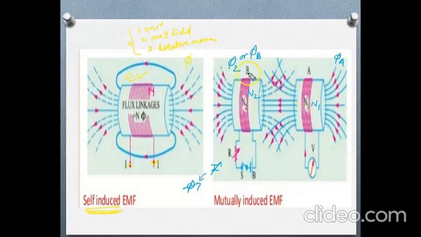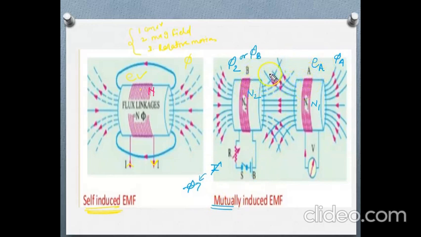The flux produced by coil B is linking with the turns of coil A, and when these three conditions are satisfied, the EMF will be induced in this coil. This is EA, the EMF induced in coil A due to the flux produced by coil B, known as mutually induced EMF, because the flux is produced by another coil.